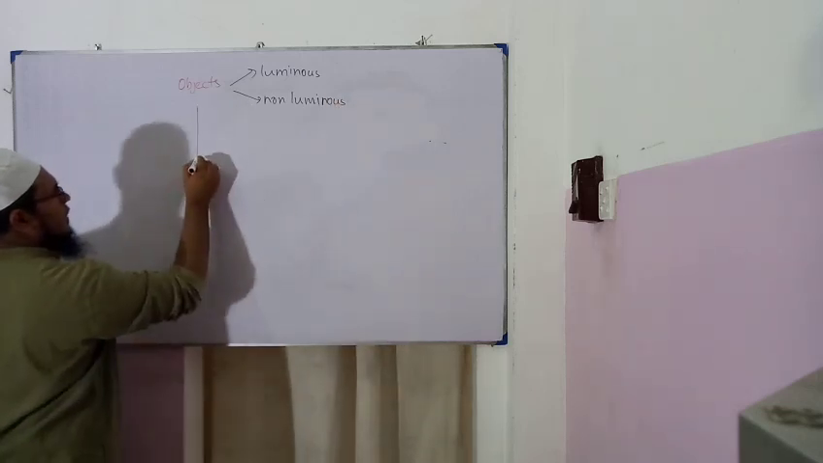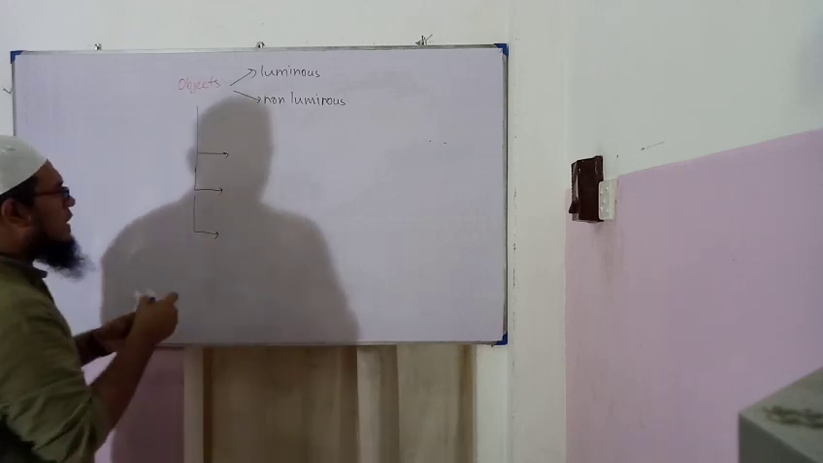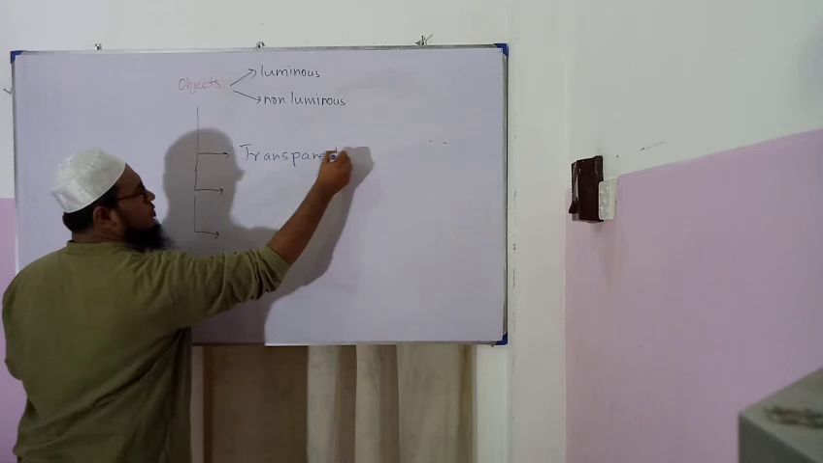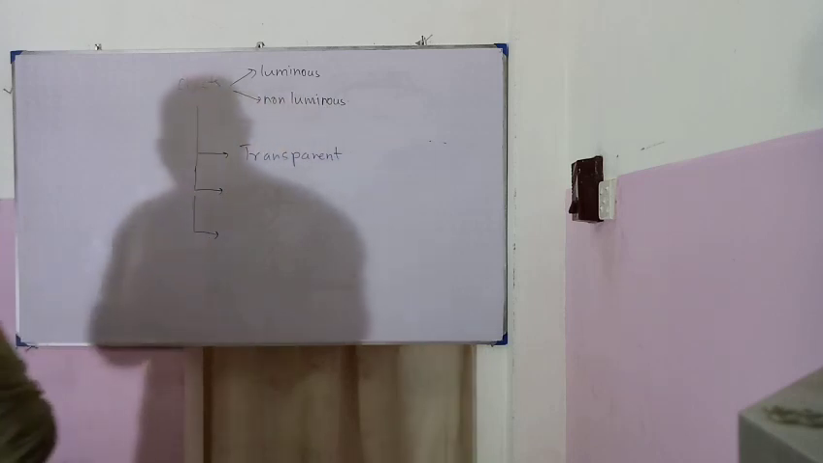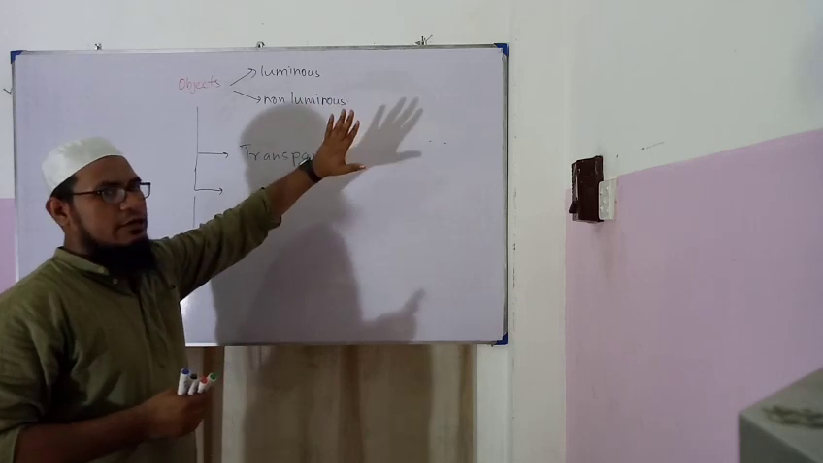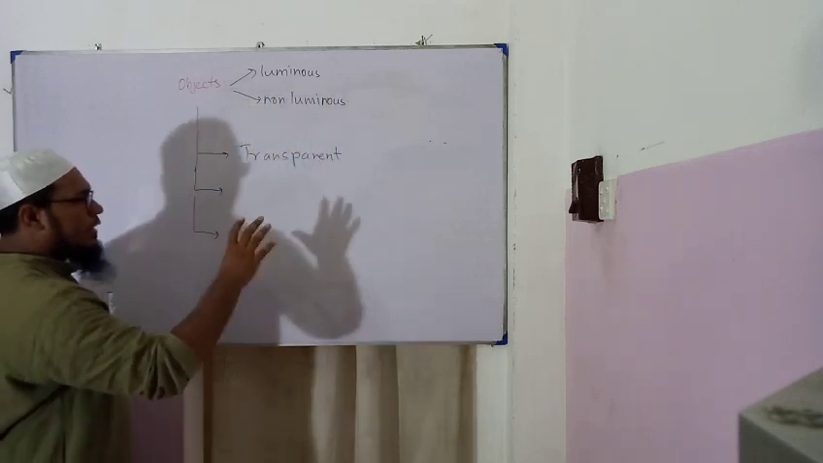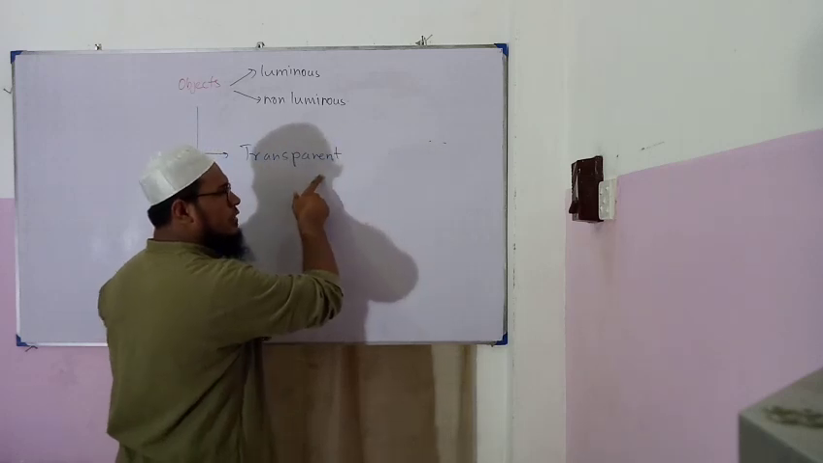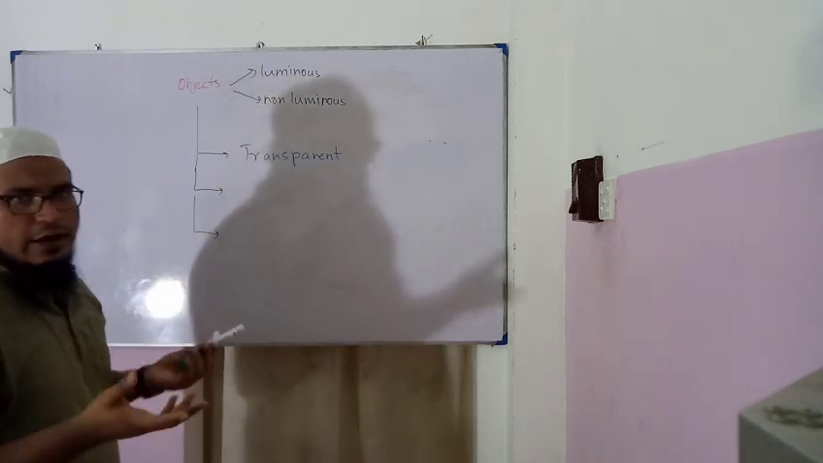Also, objects can be divided into three categories. For example, some objects are transparent. Transparent objects allow light to pass through them without any deflection or without any refraction or reflection. Without any disturbance, light rays pass through a transparent object. A clear sheet of polythene, a thin glass, all those things are transparent.